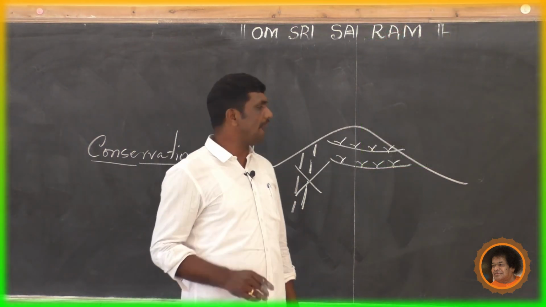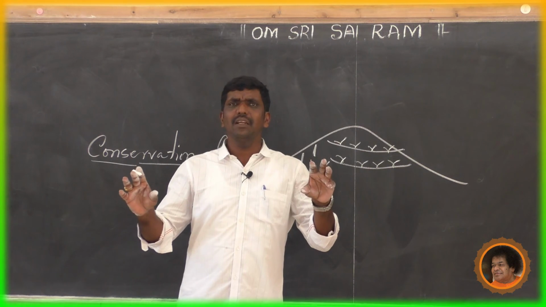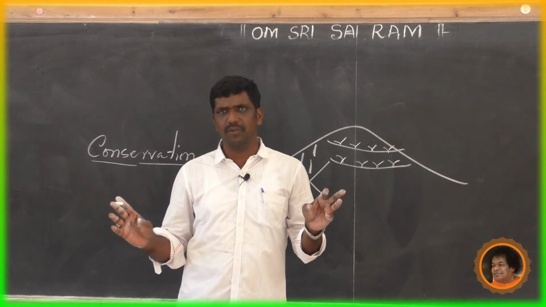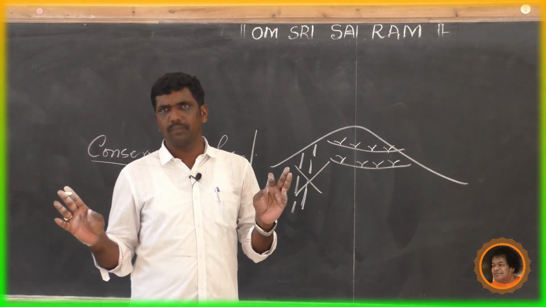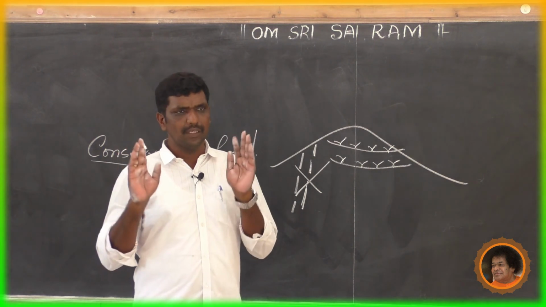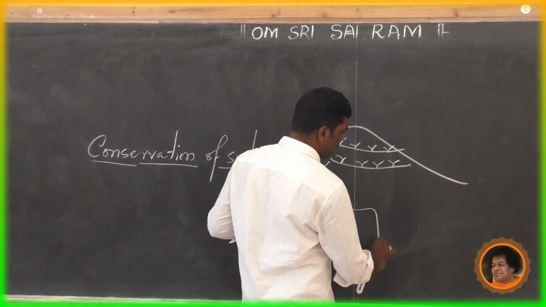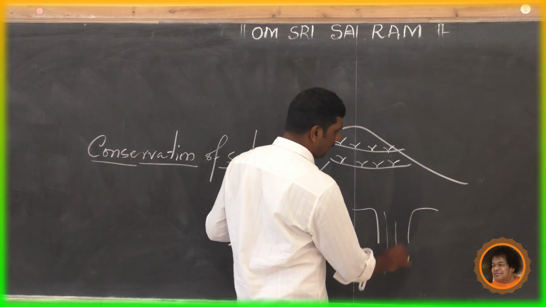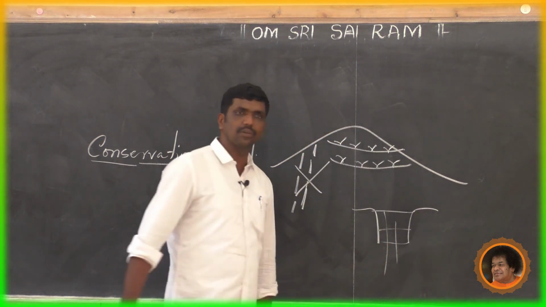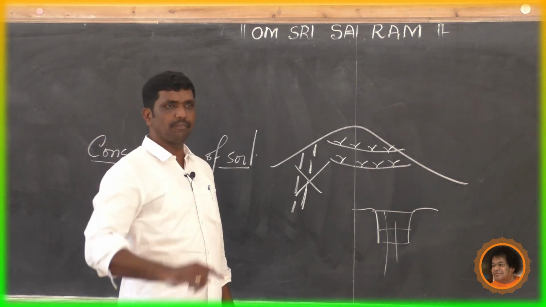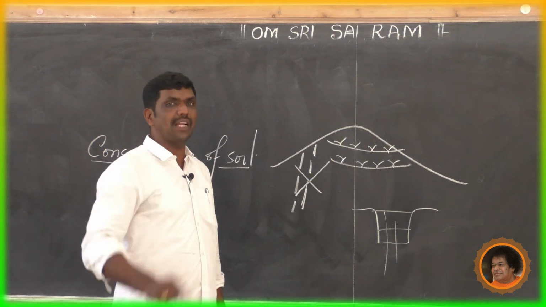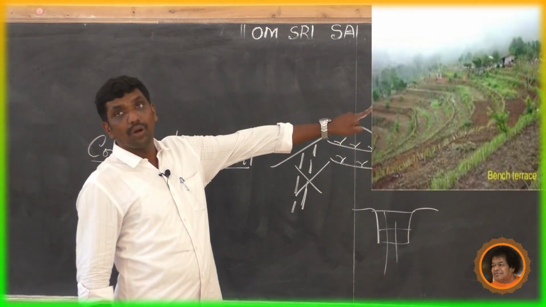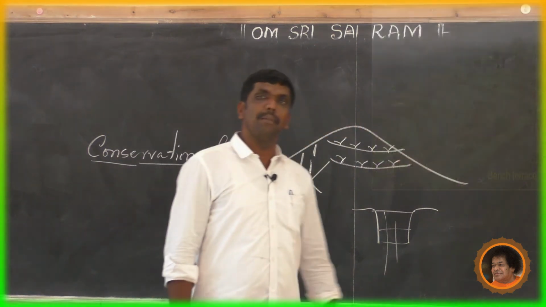Then construction of check dams. See, constructing the check dams across the small streams, small rivers. Like for example, this is the course of the river. Here you can construct check dams. Then contour bunding. You can see the image. Gully control and bench terracing. You can see the Google image. These are all the methods to conserve the soil, dear children.